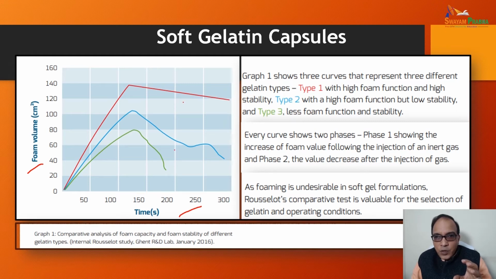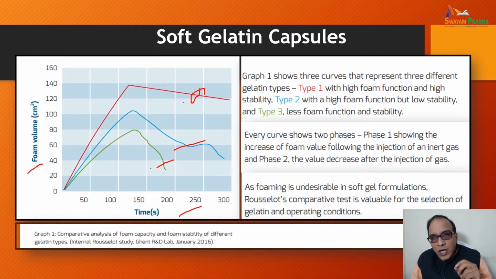The type 1 curve has high foam function and high stability. The type 2 curve has high foam function with low stability, while the type 3 has less foam function as well as less stability.